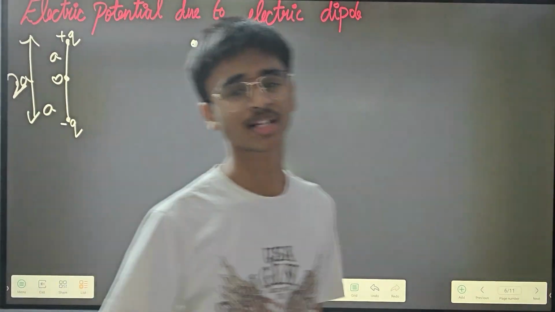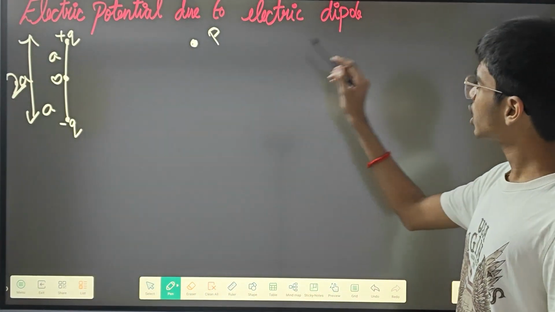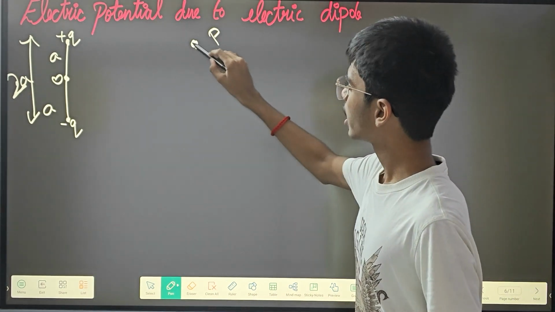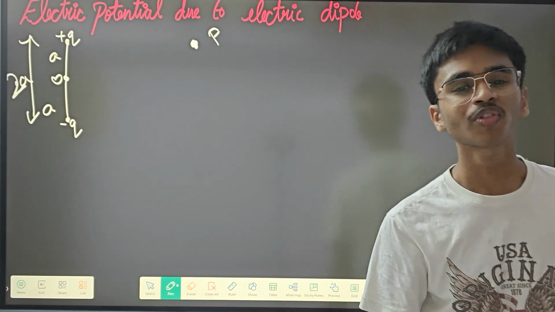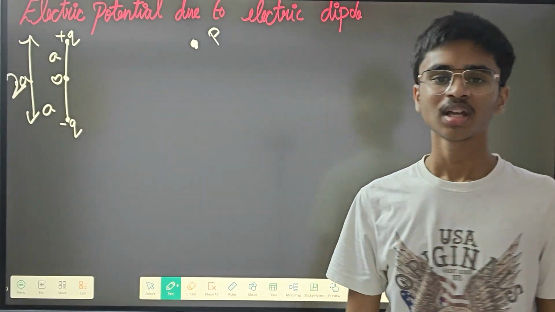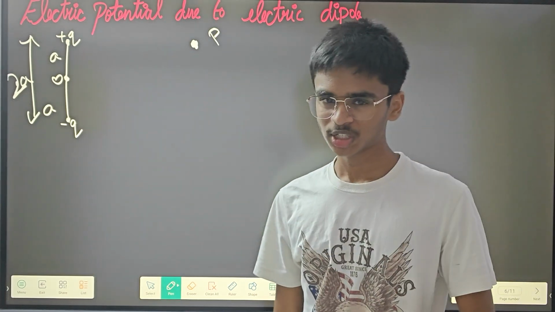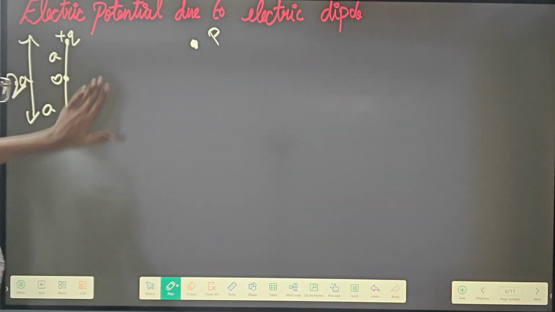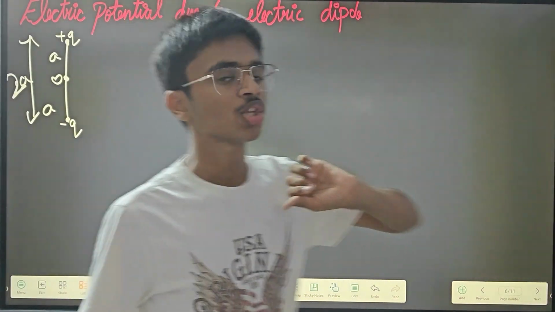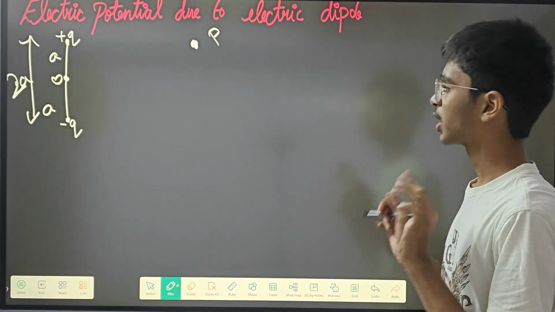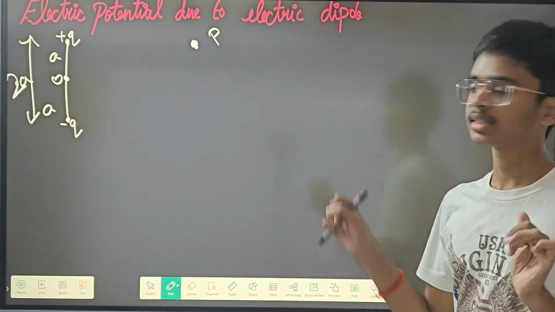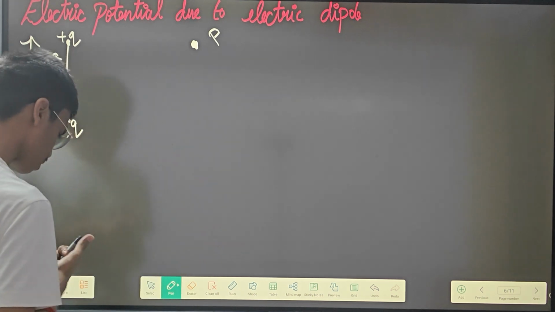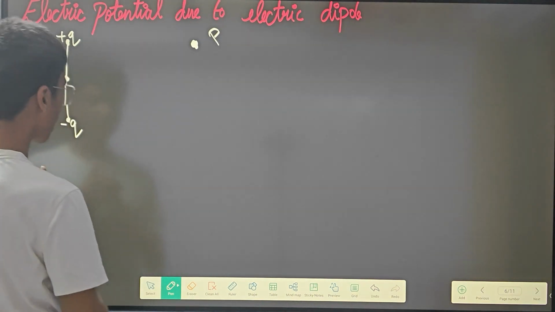First I'll be explaining what this is: electric potential due to electric dipole. That means this is point P, and this dipole will be creating some sort of electric potential. That is what we are going to calculate. This is the dipole moment, and this is what the structure is. So here I've taken a point, and I'm going to check the electric potential at this point P. How are we going to check it?